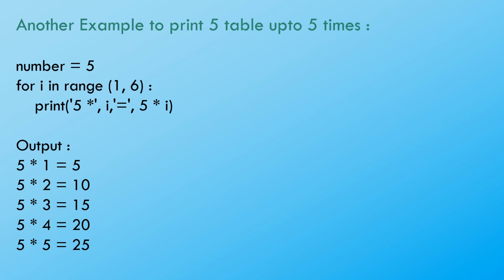In this example, we will try to print a table. Here we have taken the number as 5, which means we are going to print the 5 table. And we have taken the for loop of range 1 to 6. That means we are going to print the 5 table for steps 1 to 5. We have written the print statement, and for each iteration of the for loop, each step of the 5 table is printed. For the first iteration, 5 into 1, that is 5, is printed. For the second, 5 into i, which is 2, that is 10, is printed, and so on. It continues until 5, which means 5 star 5, that is 25, is printed.